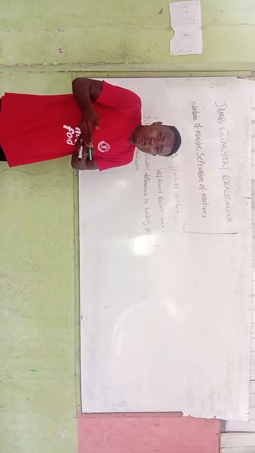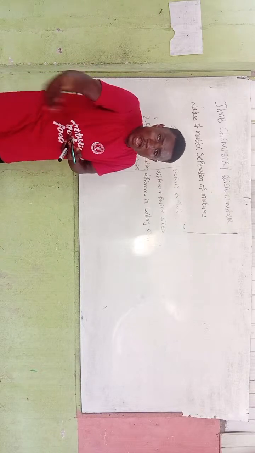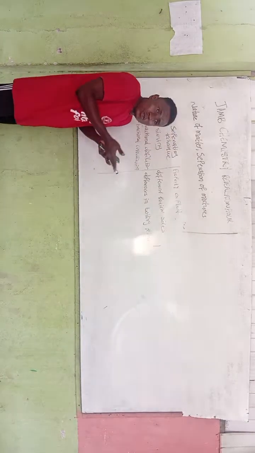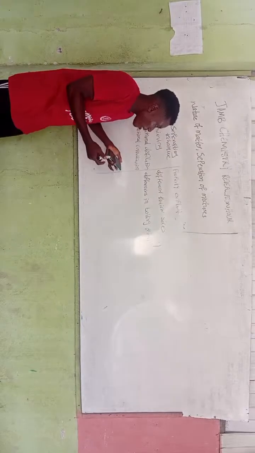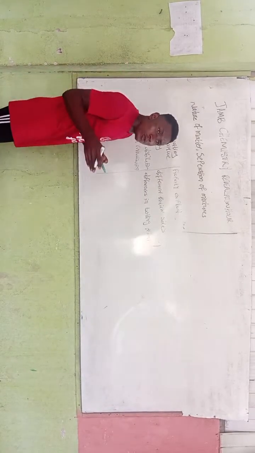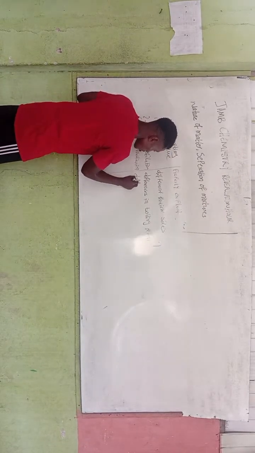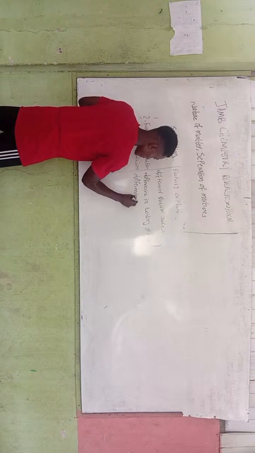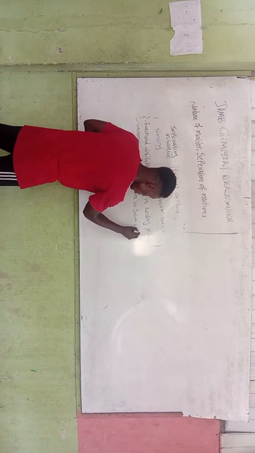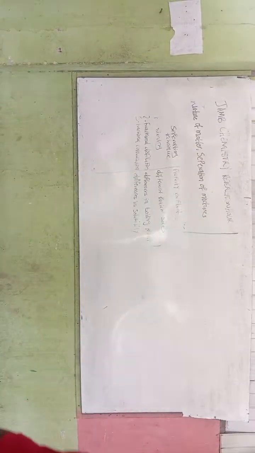The solubility of salt. Salt is a crystal. The solubility of sugar. These are all crystals. So how we are able to separate them is based on their differences in solubility, how they dissolve in different solvents. So that is what fractional crystallization is.